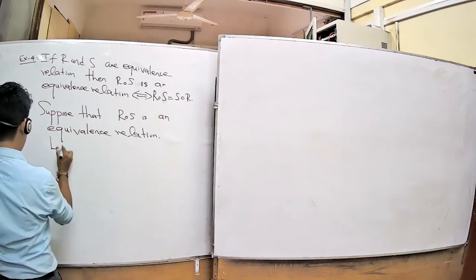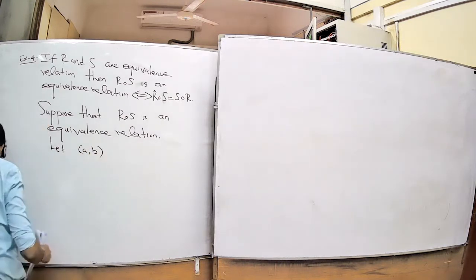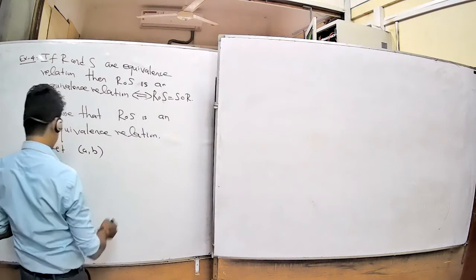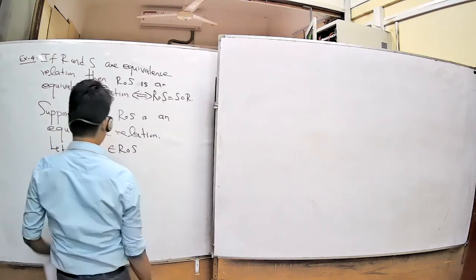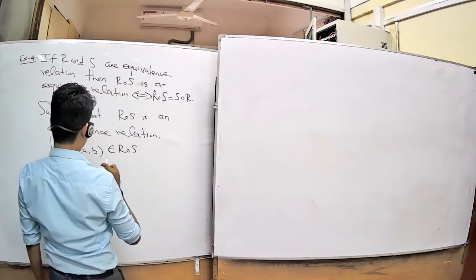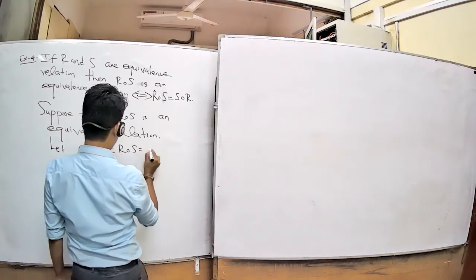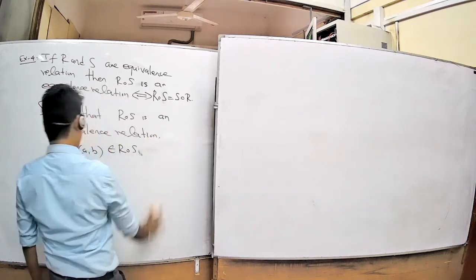Let you take (A, B) belongs to R composition S. But R composition S is symmetric because R composition S is an equivalence relation. Therefore, R composition S is symmetric.